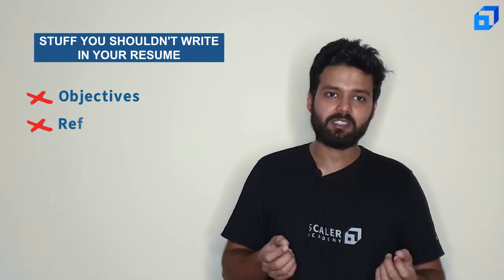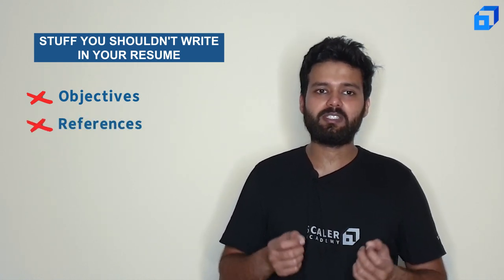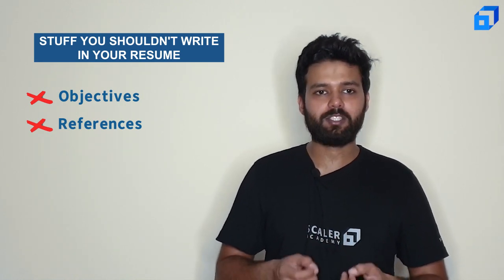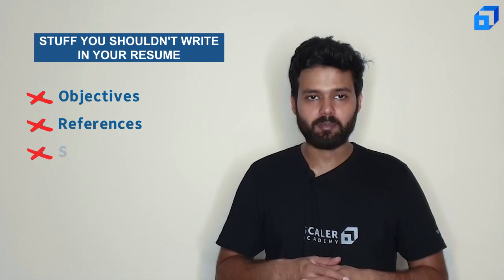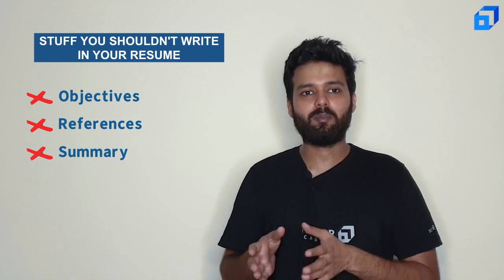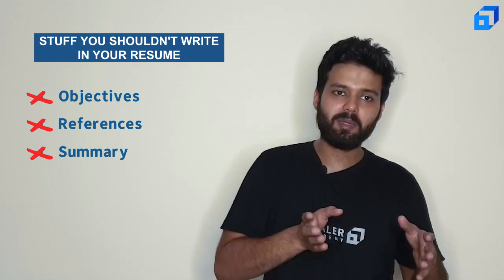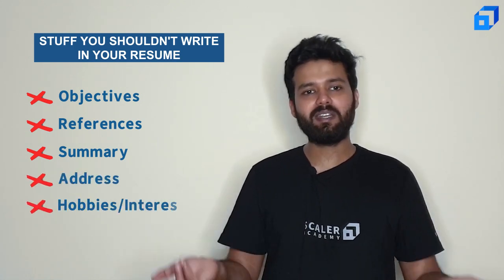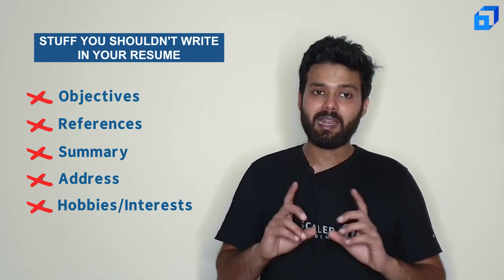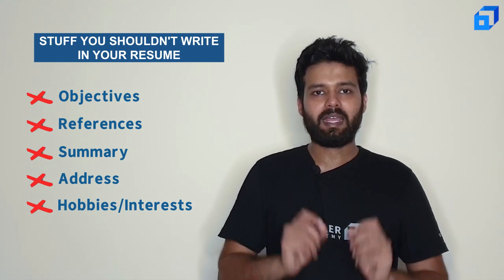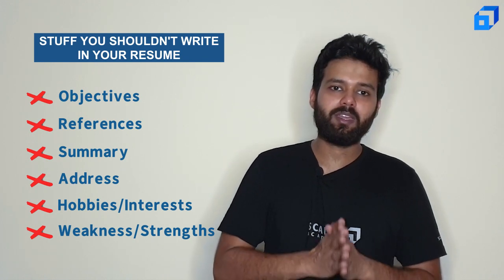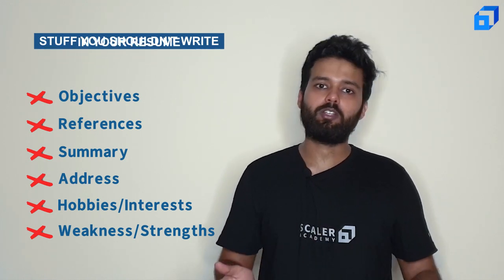The second point is references. You should typically not write references of your previous managers or anybody for that matter unless you are asked to provide so. Next point is summary. Do not write a summary of your resume, right? Your resume in itself is a summary of the work that you have done. Similarly, address, hobbies, interests, these are typical things that you should never write in your resume. And lastly, do not write weaknesses and strengths in your resume. Your resume should be a reflection of your strengths, not your weaknesses.